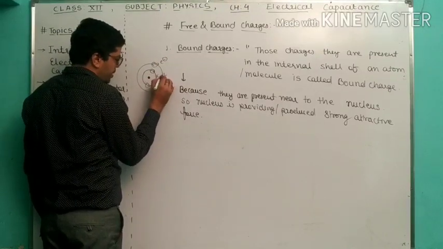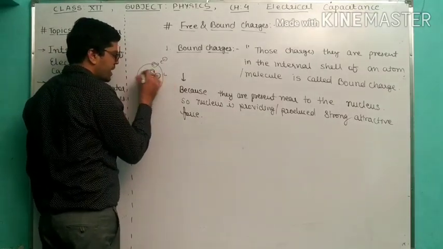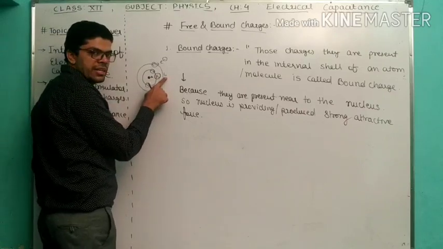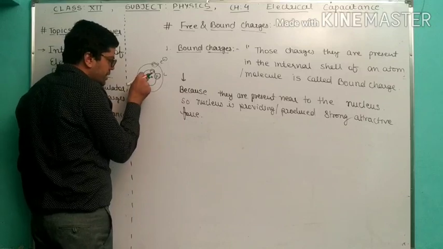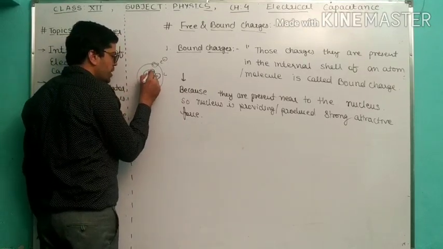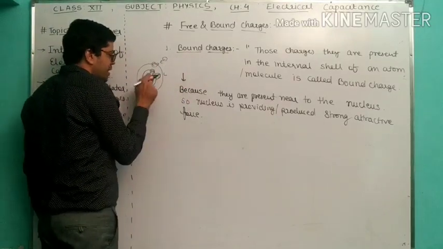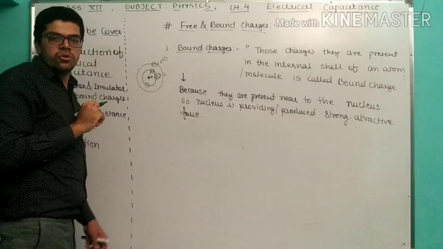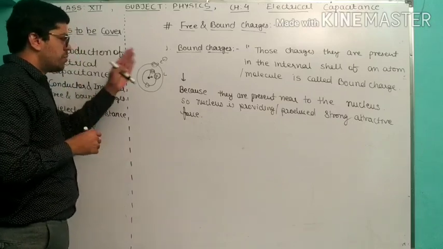If I compare the nuclear force, on which shell is it stronger? Obviously on the K shell the nuclear force is stronger, and on the L shell the nuclear force is weak compared to the K shell. The attractive force produced by the nucleus over this particular charge is what we call bound charge. It means the nuclear force is bound to the electron. So hopefully you understood bound charge.